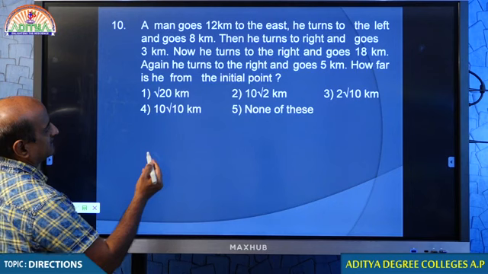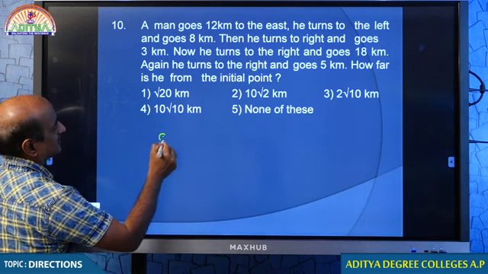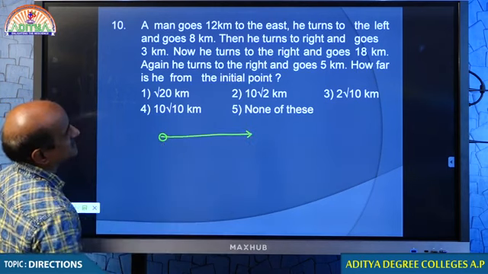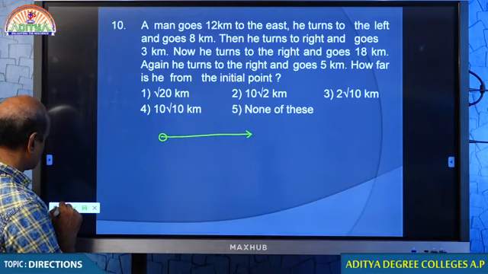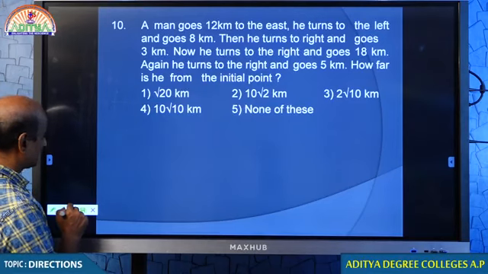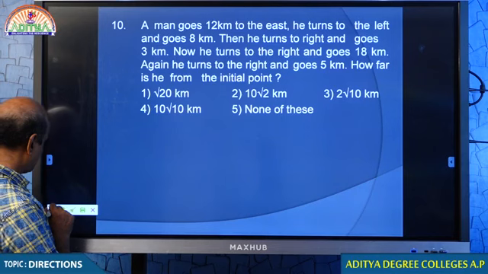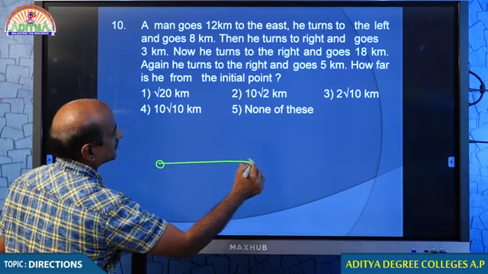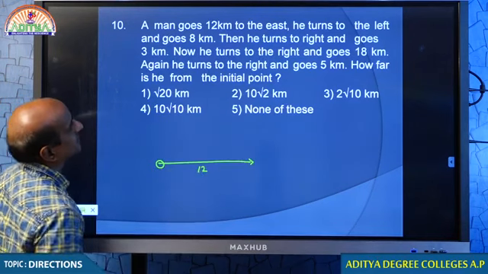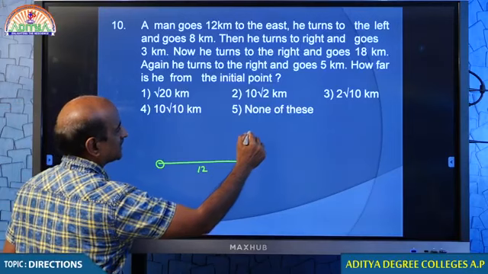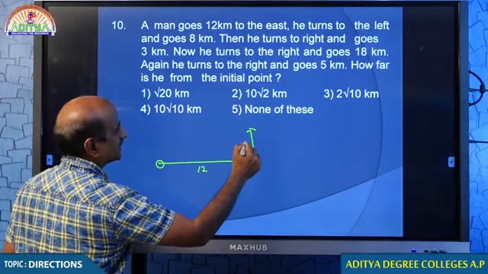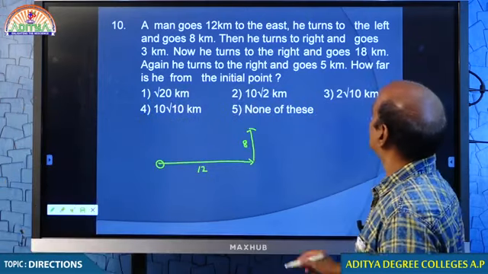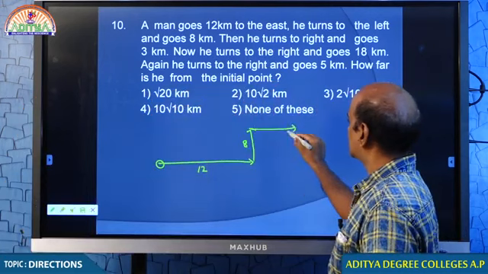Let me come to this question again. Come on student, tell me once again. A man goes 12 kilometers east. Then he turns left and goes 8 kilometers. Look at the scale. Scale is all important in this question. Then he turns right and goes 3 kilometers. Fine.